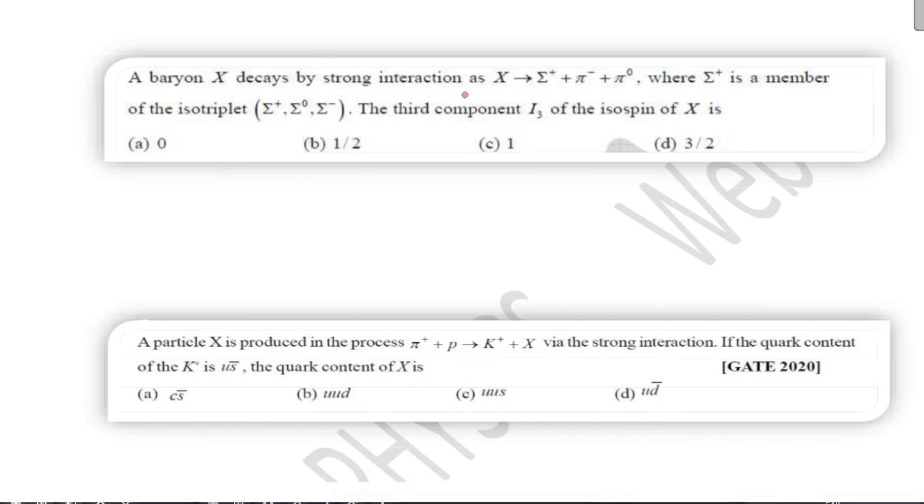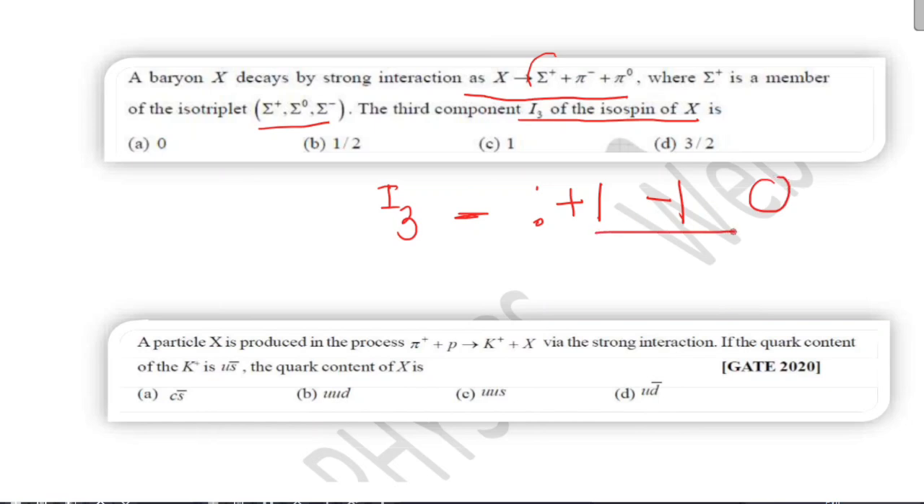Baryon decays by strong interaction. Here sigma plus is a member of the isotriplet, and we need the third component of the isospin of X. You can check from the reaction directly. On the right-hand side, for sigma plus it is plus 1, for pi minus it is minus 1, and for pi 0 it is 0. So on the right-hand side, the total isospin third component is 0. So on the left-hand side it should be 0. So A is your correct answer.